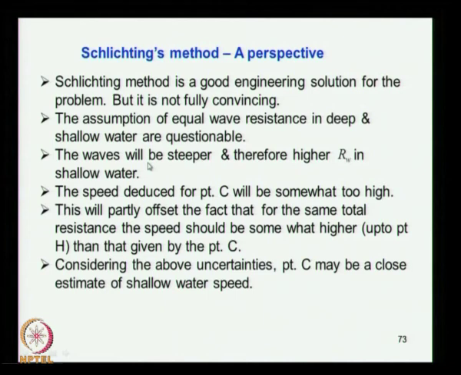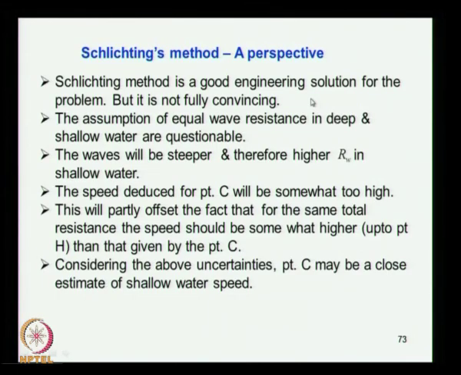So here the Schlichting method is a good engineering solution. We have seen a lot of approximations and assumptions here, splitting it into velocity potential effect, splitting it into wave effect, and assuming that the wave making resistance remains the same at a reduced speed, that is an assumption. So there are some assumptions which are difficult to support scientifically, but we made some assumptions, and what it does is try to find a solution.